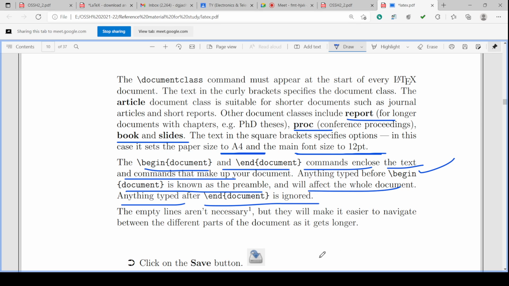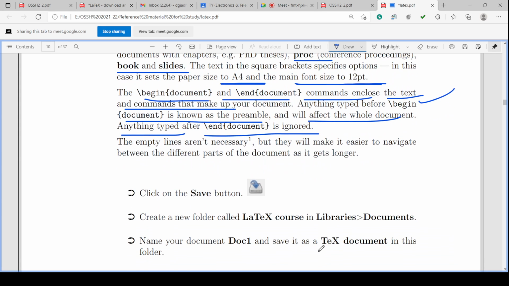So before begin it is the preamble. Then you have to save the document and create a new folder, latex course maybe, or library documents. Okay, generally whatever the default location it is saving, you allow it to save and remember where it is saved.